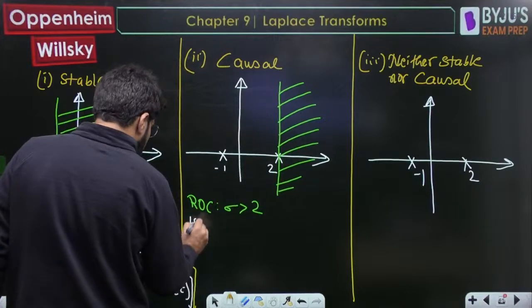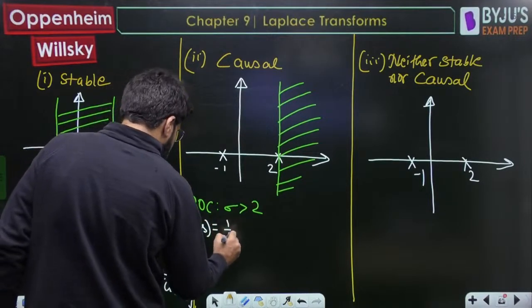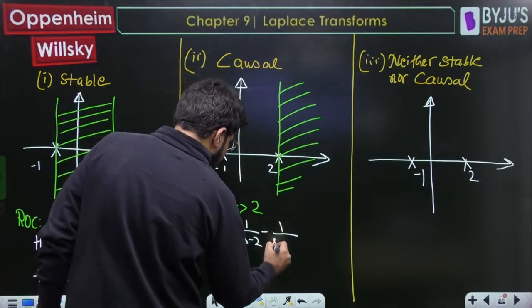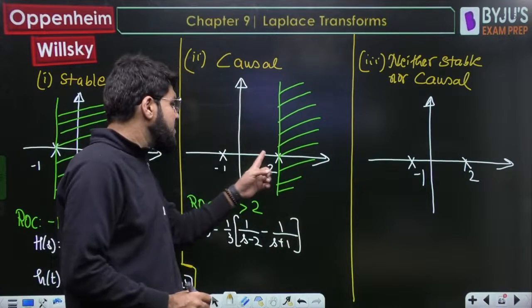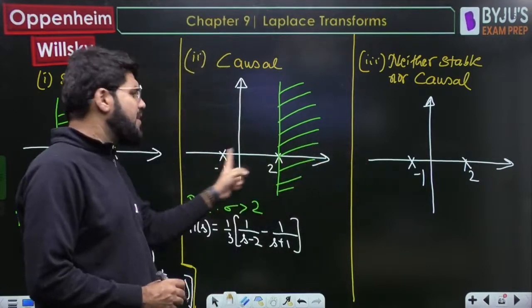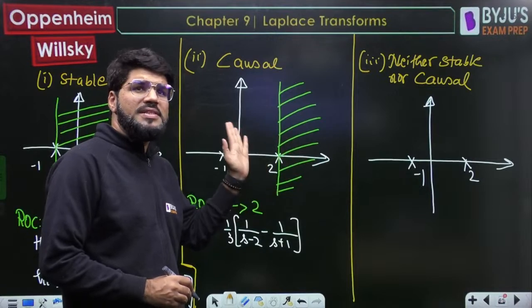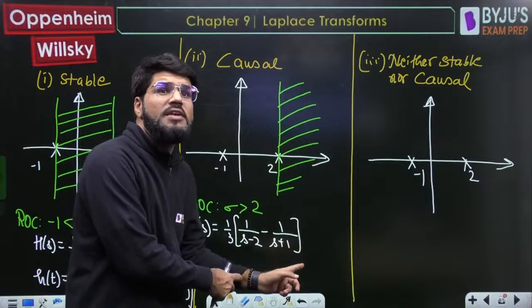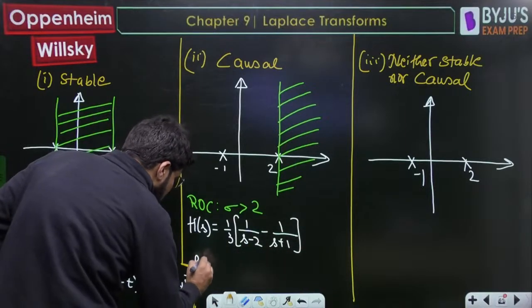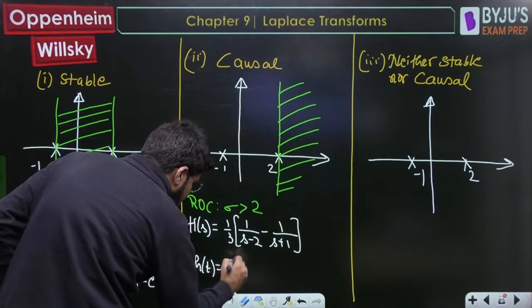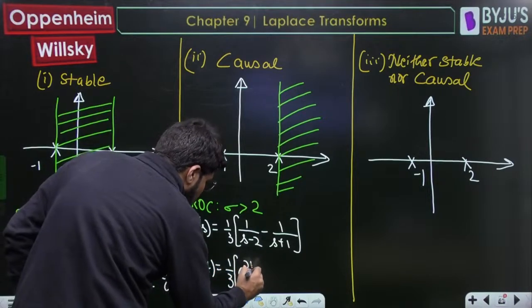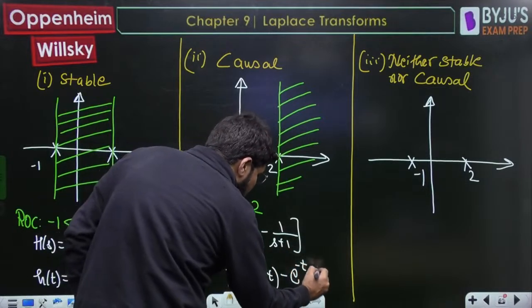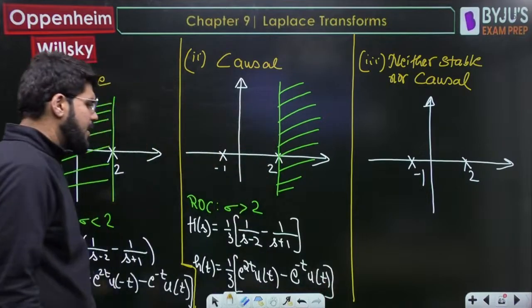So let me again write down the HS first of all. What is the HS? 1 by 3, transfer function the same hai. 3 different cases of ROC based on the nature of the system. But if the sigma is greater than 2, sigma is also greater than minus 1. So with respect to both the poles, sigma is greater. So both the places you will have the ut formula. So 1/3 1 upon s minus 2, so e power 2t ut, दोनों में ut आएगा, 1 upon s plus 1, so e power minus t ut.